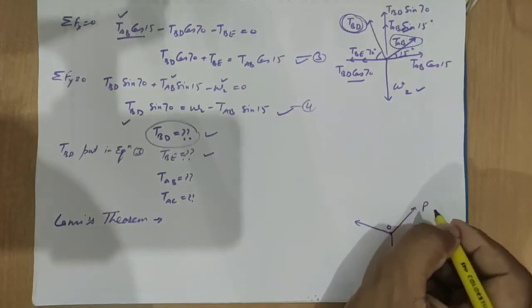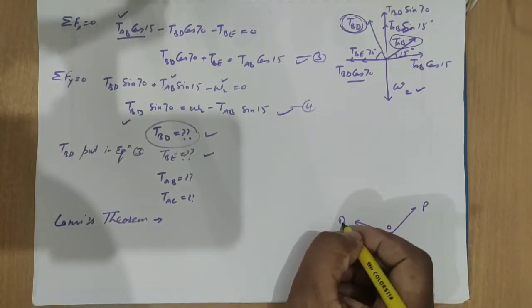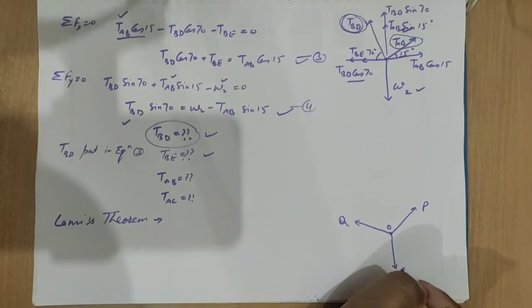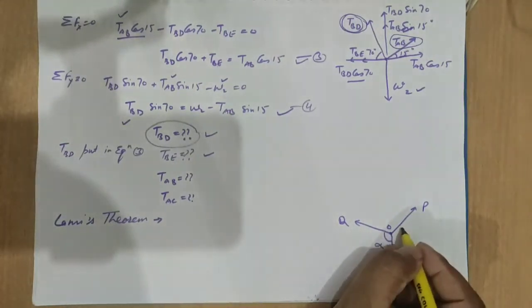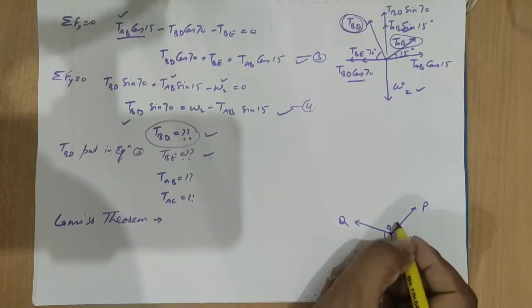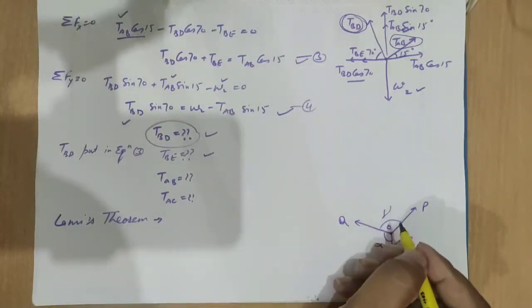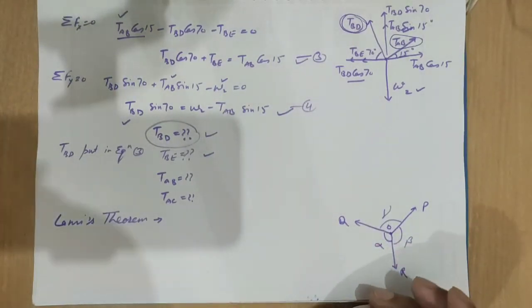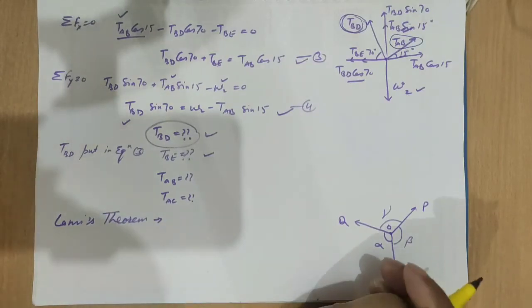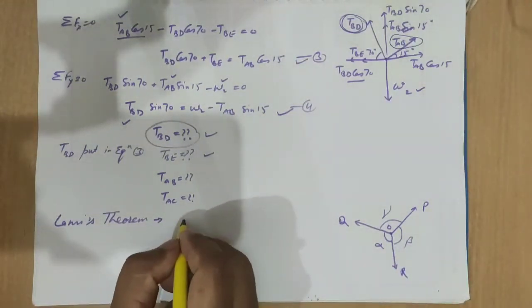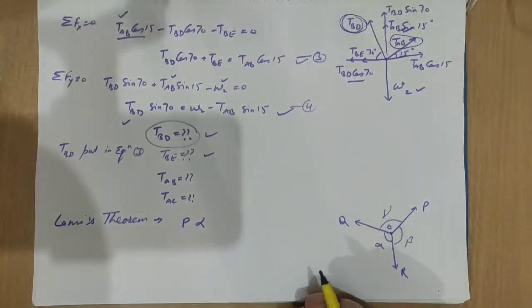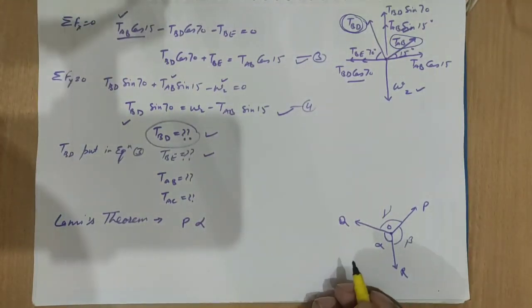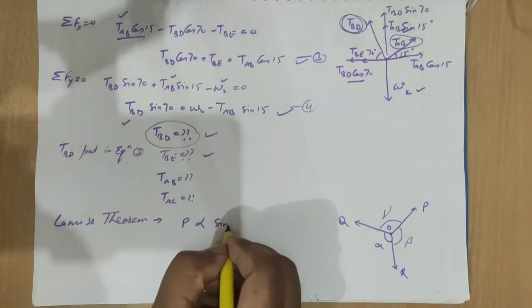So like forces P, Q and R, with angles alpha, beta, gamma. Then one force will be proportional to the sine of the angle between the other two forces, like sine alpha.